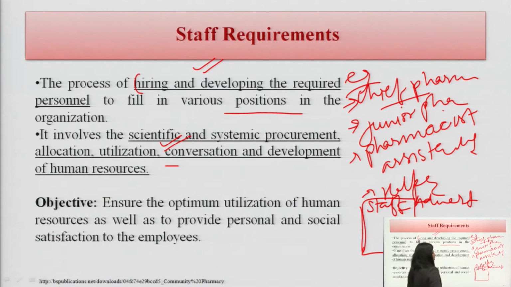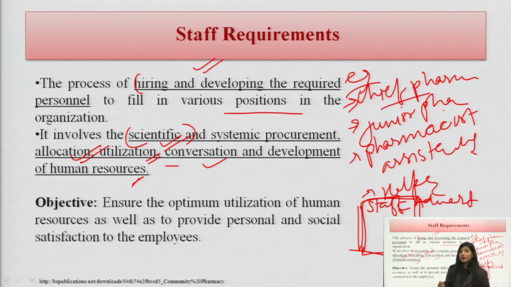So, these are all the points in the staff advertisement. It is a scientific procedure and systemic procurement. What are we doing? We are procuring, allocating, utilizing, conserving and developing human resources. We are developing human resources on the basis of the strengths and weaknesses of the person we are hiring.